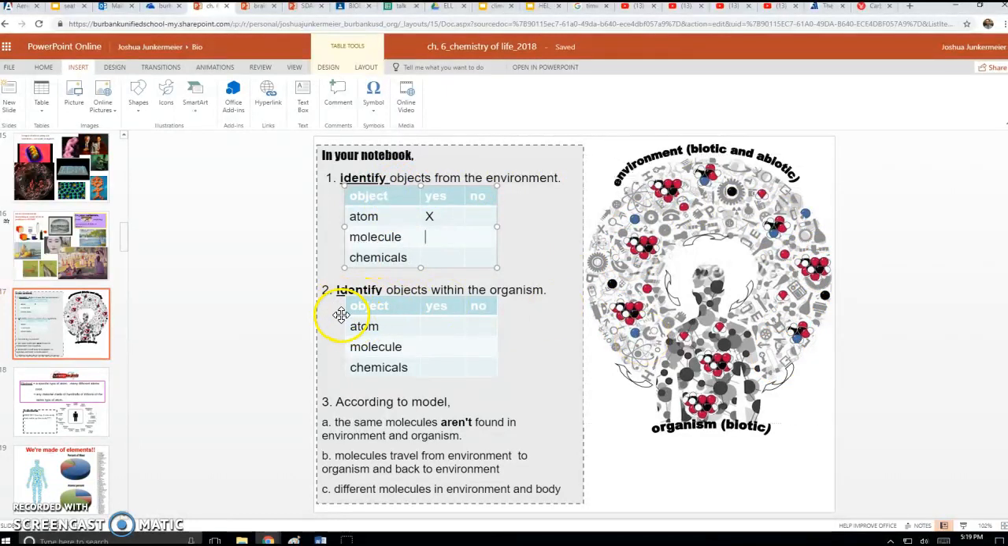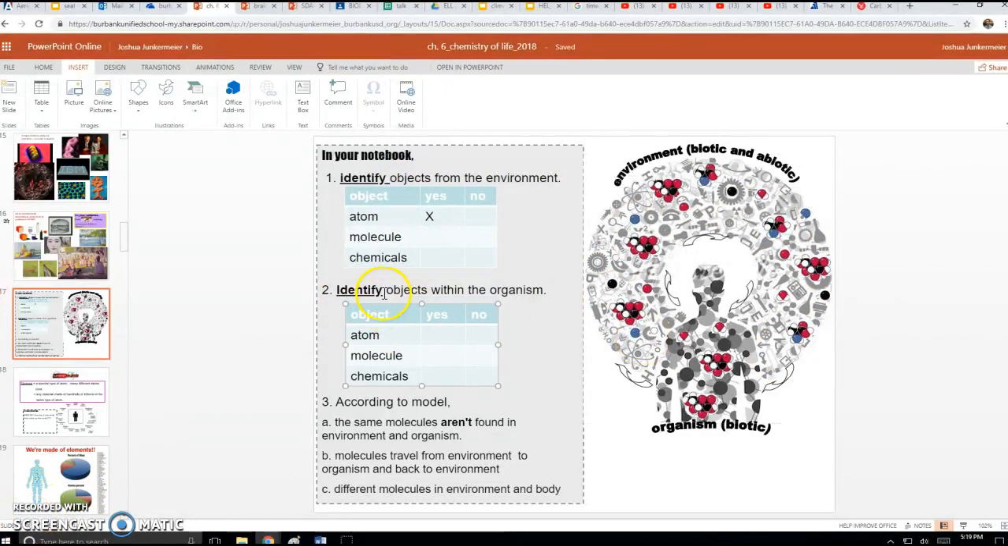All right, question 2. Do the same thing, but identify objects within the organism. So create this table again for question 2. Make a second table, just like the first one. And look inside the organism. Here, it's a human, right? Human organism. And you can see these structures here. It says, are there atoms inside the organism? I would say yes.